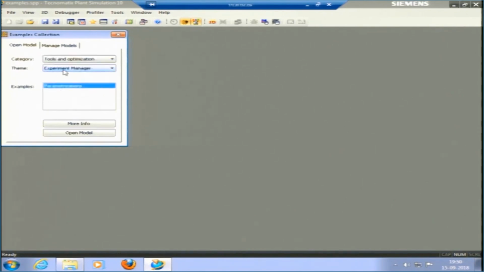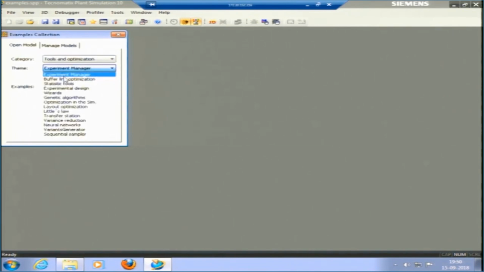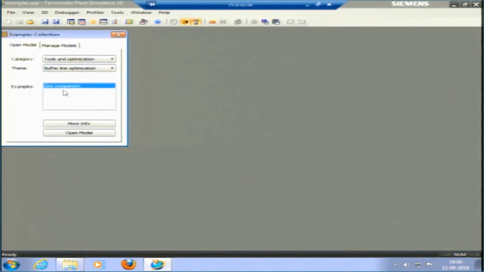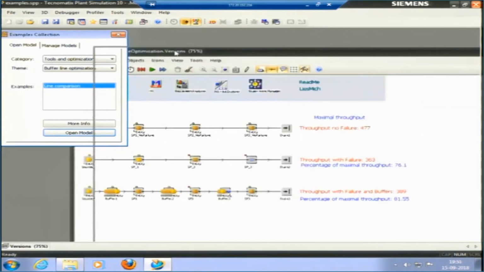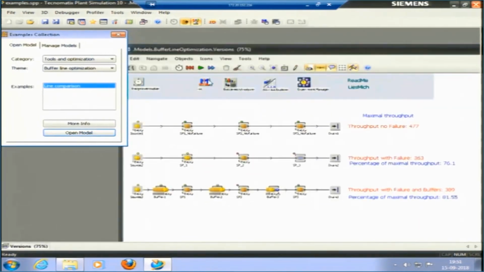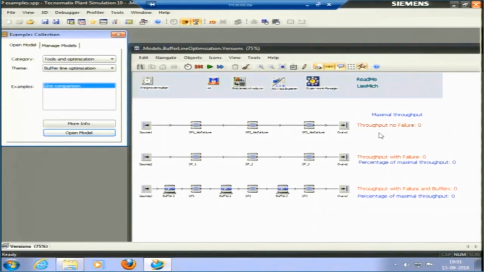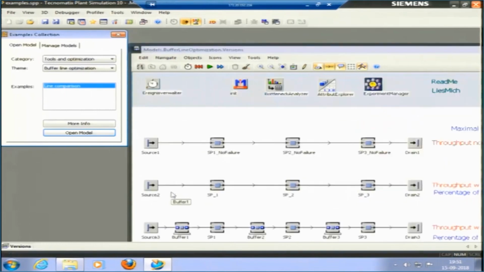Tools and optimization. Okay. The important is experiment manager. I will just pick the buffer line optimization. Okay, this is line comparison, open model. So, in this model what we have is 3 lines. Okay. In this line there is throughput with no failure, this is throughput with failure, and buffers. So, there are buffers kept in between.